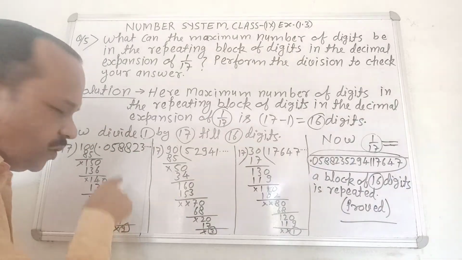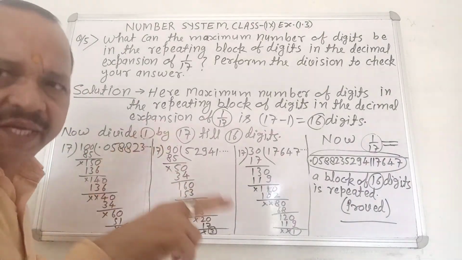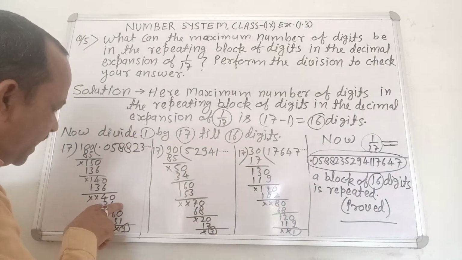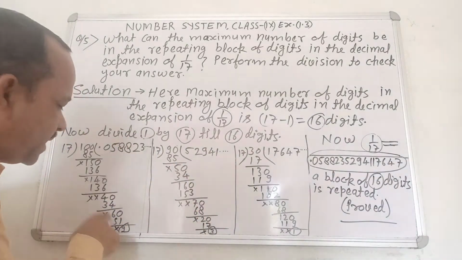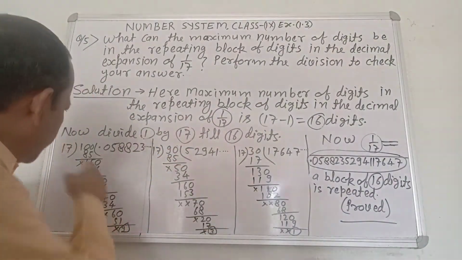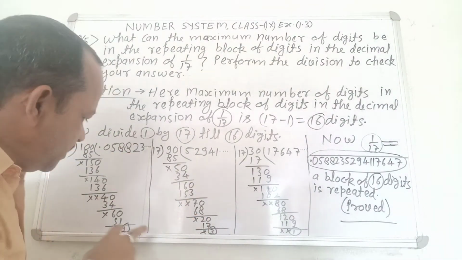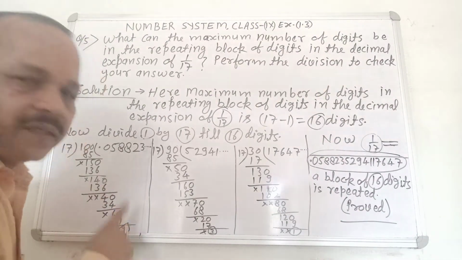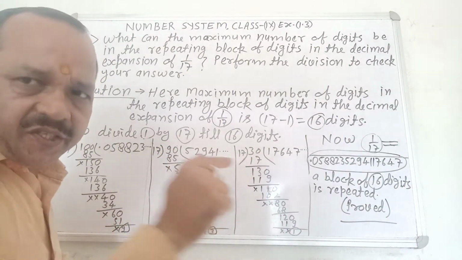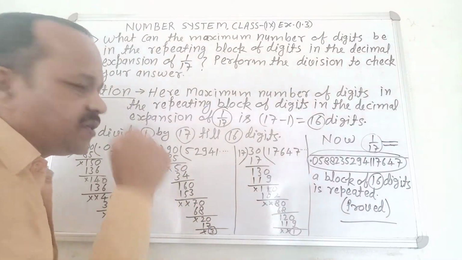Then you write 0 after 4, it becomes 40. Now you divide 40 by 17. 17 2s are 34. Subtract 34 from 40, you find 6. Write 0 after 6, it becomes 60. 60 divided by 17. 17 3s are 51. Subtract 51 from 60, you find 9. Clear? You write 0 after 9, it becomes 90. Now you divide 90 by 17.